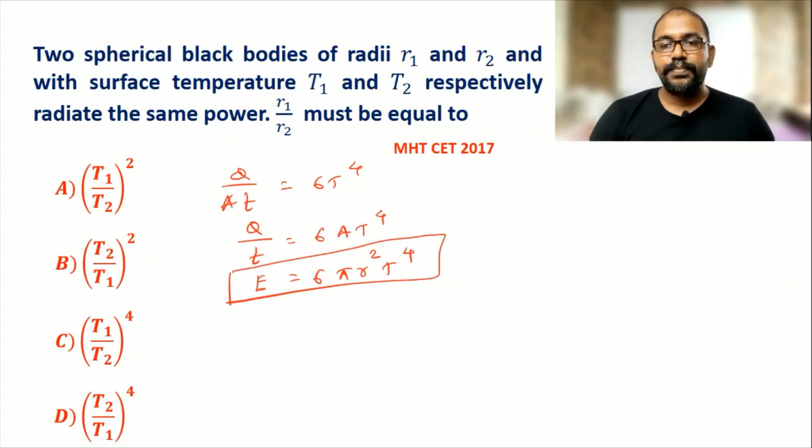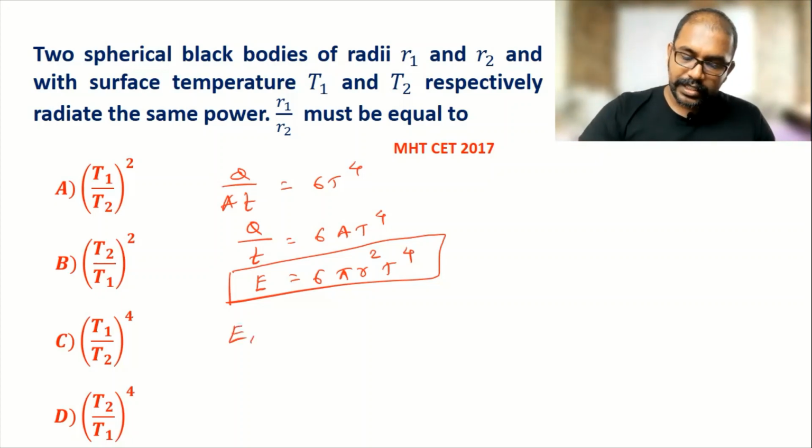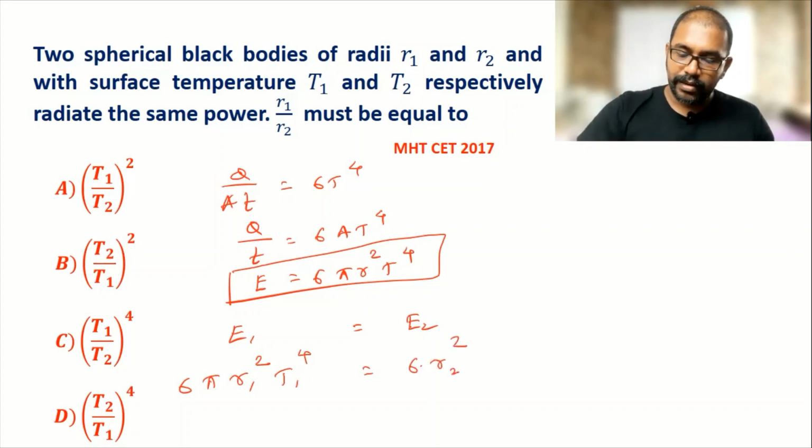Now here we have to write the two cases, and for both the cases energy is same. So here energy is same means E1 is equal to E2. So E1 I can write sigma pi R1 square T1 raised to 4. Now here E2 is sigma pi R2 square T2 raised to 4.